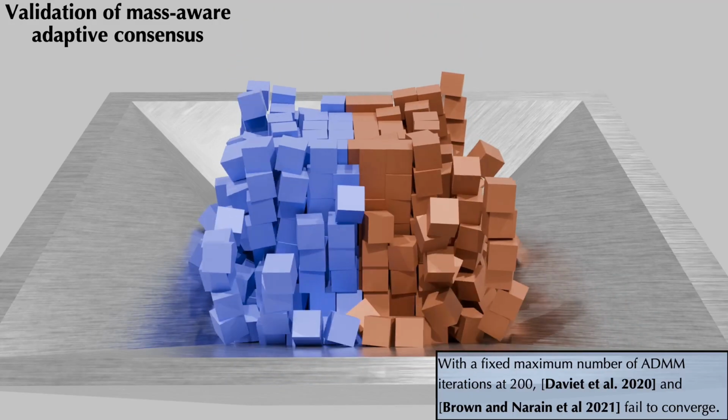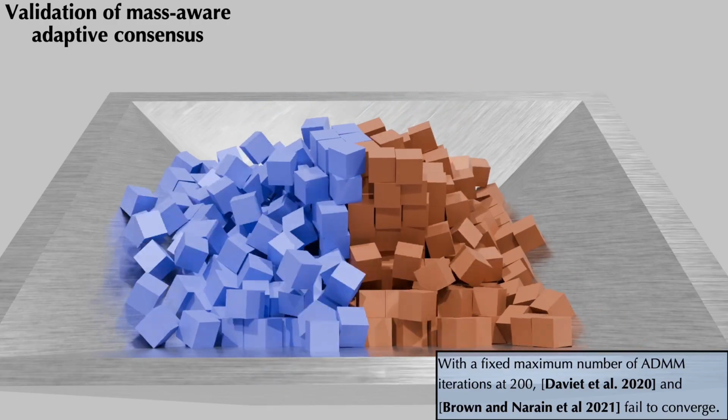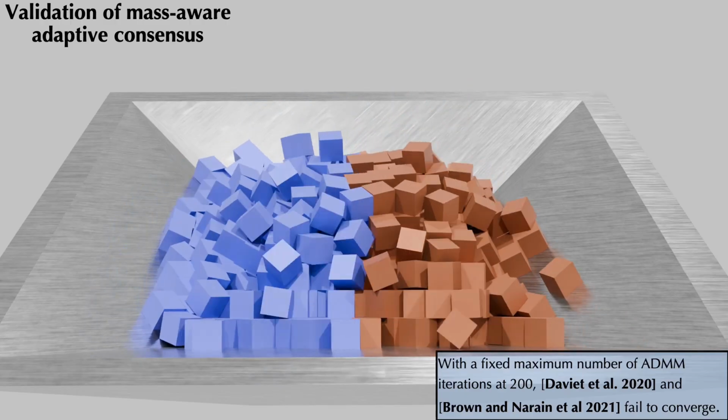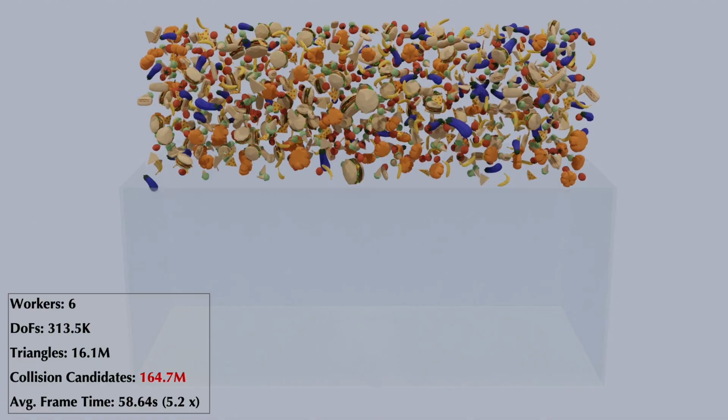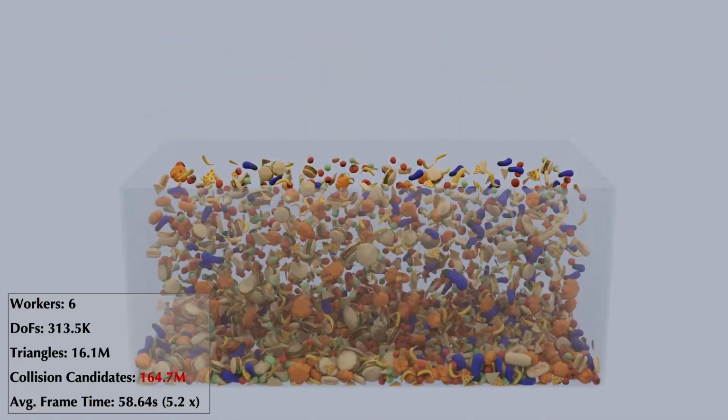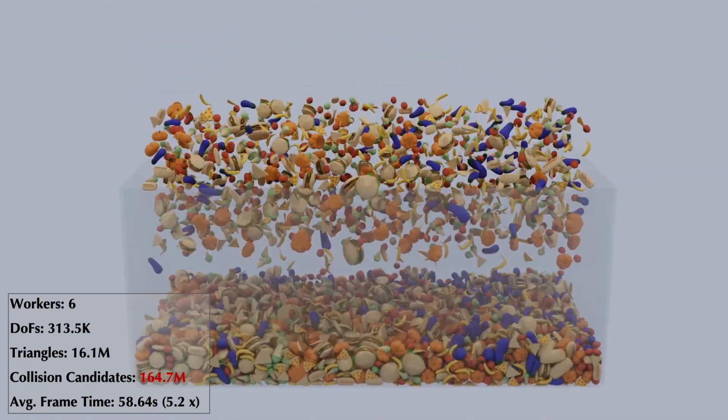With our mass-aware adaptive consensus strategy, our system exhibits stronger convergence than other comparable methods. A large-scale dropping simulation with over 27,000 ABD bodies is shown.